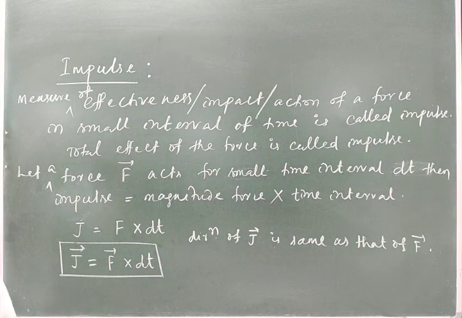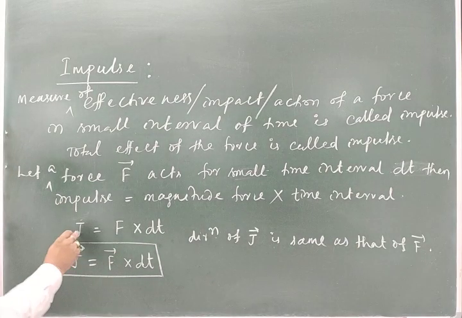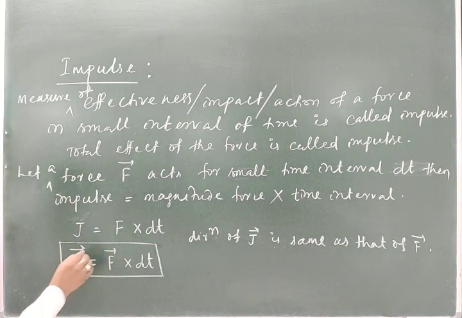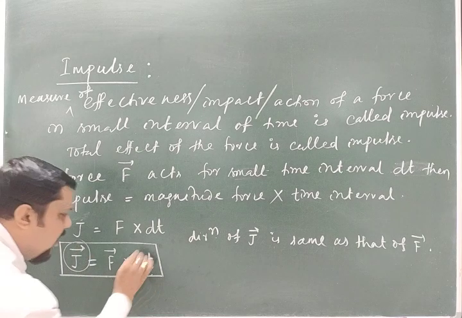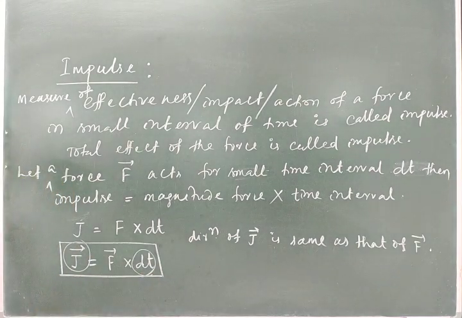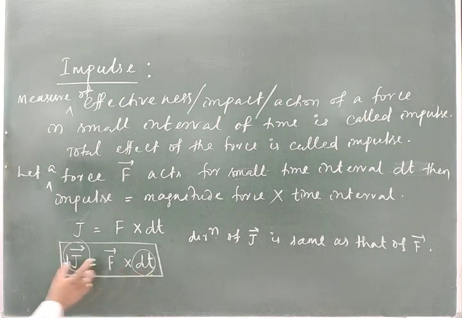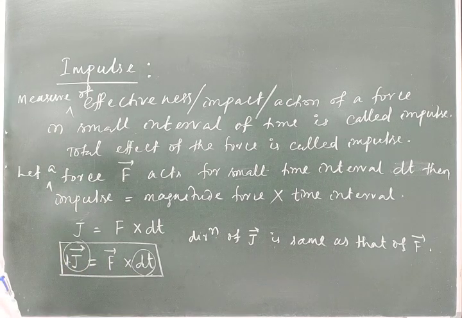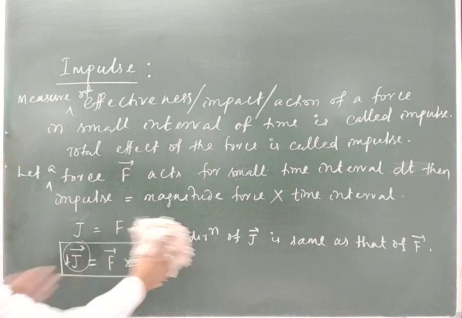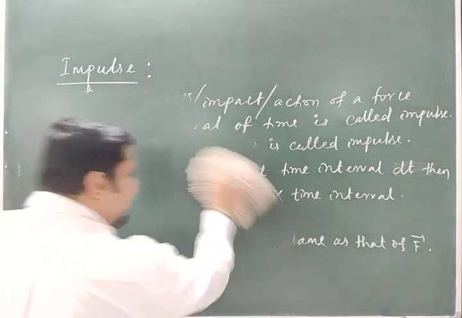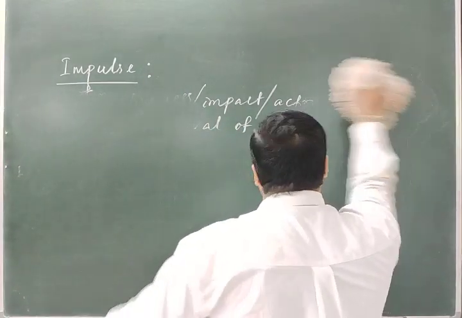So now, as I have already written, J is equal to F dt. But here, if this impulse is for what? For a small interval of time. So for small intervals of time, can I make this a dJ? For small interval of time, this is the small impulse. So if I make a perfect equation for this impulse, I can write like this.